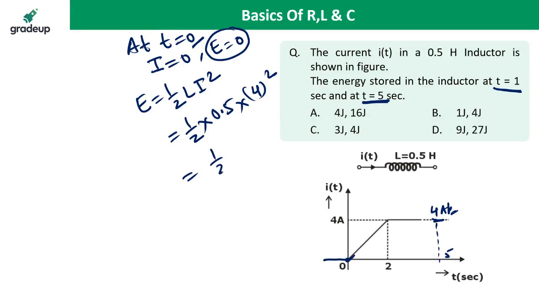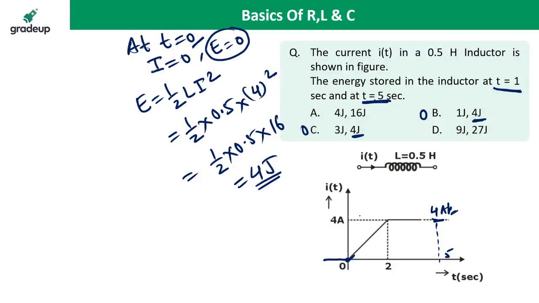So it is half into 0.5 into 4 square, 16. So 16 into 0.5 is 8. 8 divided by 2 is 4 joule. So the final value at t equal to 4 seconds is 4 joule. So either B is correct or C is correct, because the energy stored in the inductor at t equal to 5 seconds is 4 joule.